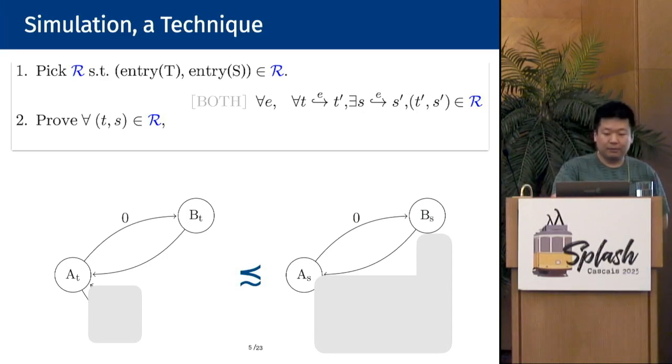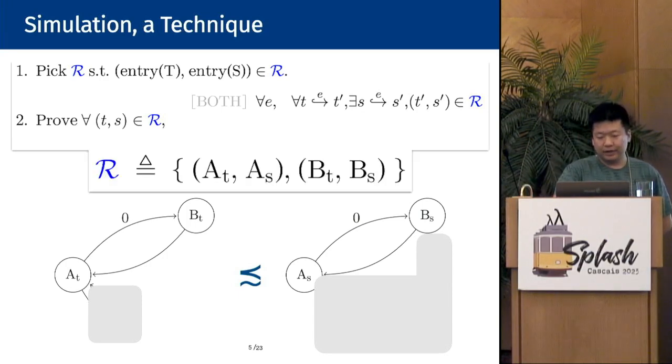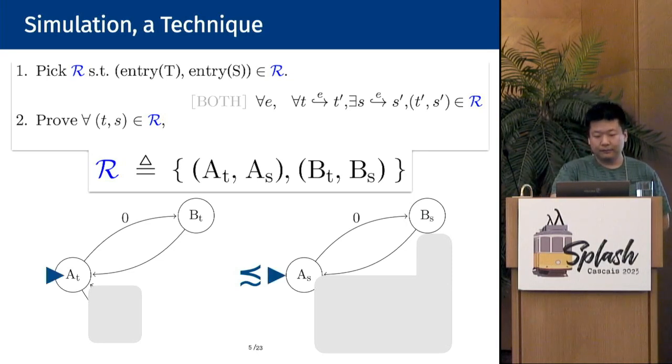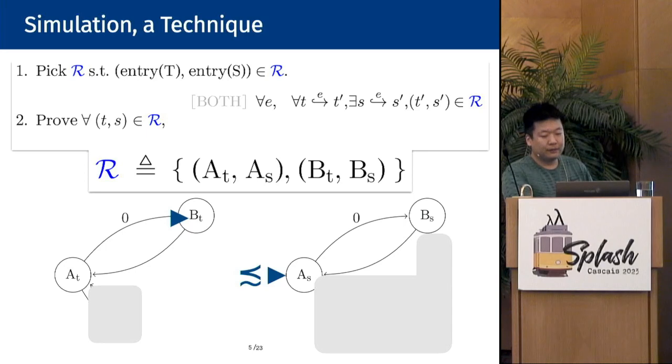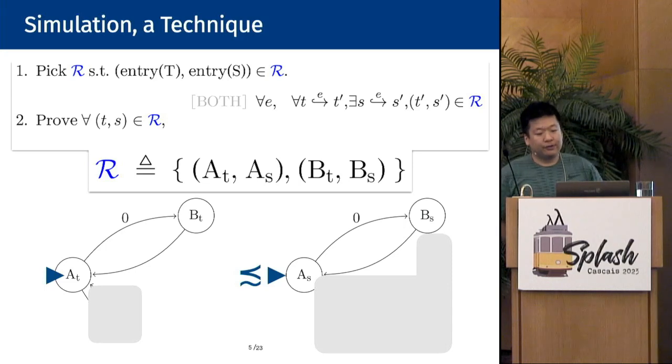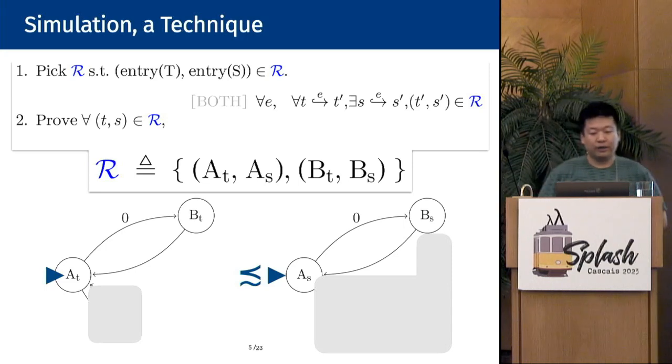Now, back to the example, we first set up the following simulation relation, which simply relates the corresponding states. Then the proof proceeds as follows. It begins execution on A on both sides, and for whatever execution target takes, the source should follow it, and result in R again. Then for whatever next step the target takes, the source should again follow it, and result in R again. That's all. What we have shown is sufficient to imply refinement because any whole trace in the target can find its matching whole trace in the source by repeating this stepwise translation.